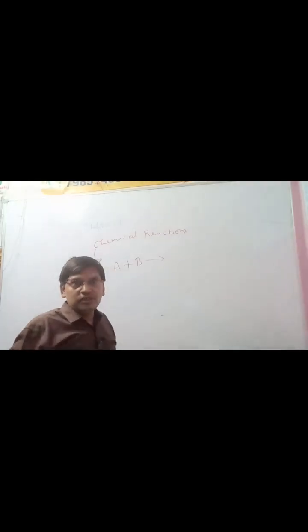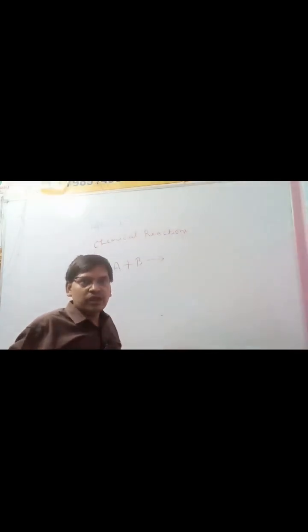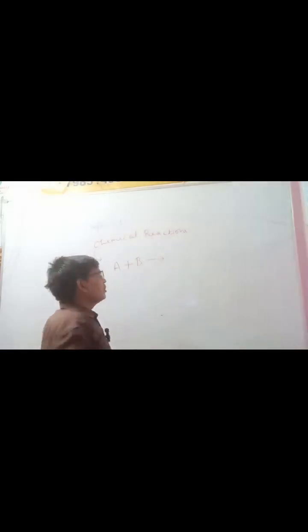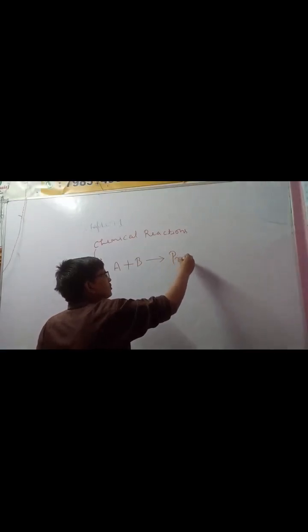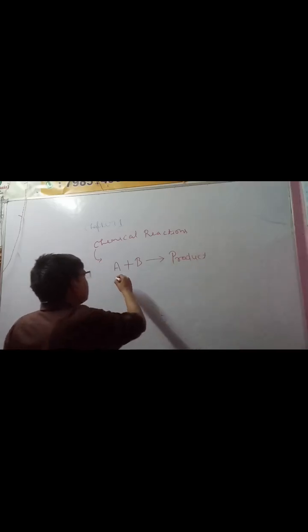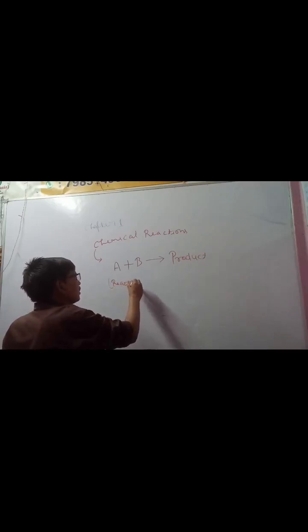One of them has the money, the other has the knowledge. So both have the requirement of each other to make a product. Suppose that two friends are A and B. So these are called the reactants.